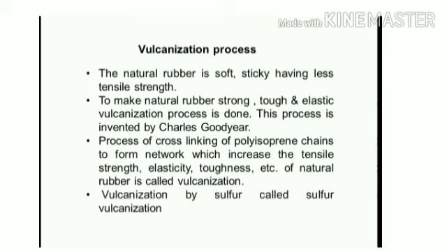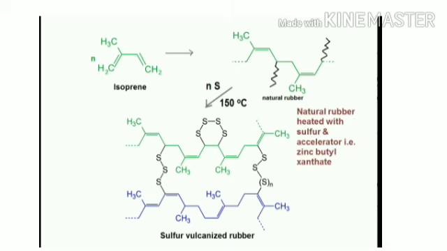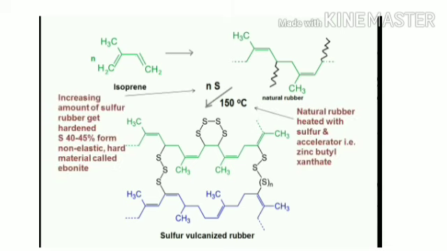Vulcanization by sulfur is called sulfur vulcanization. This is the isoprene unit. Many monomers combine and form natural rubber. When natural rubber is heated at 150 degrees Celsius, it produces sulfur vulcanized rubber.